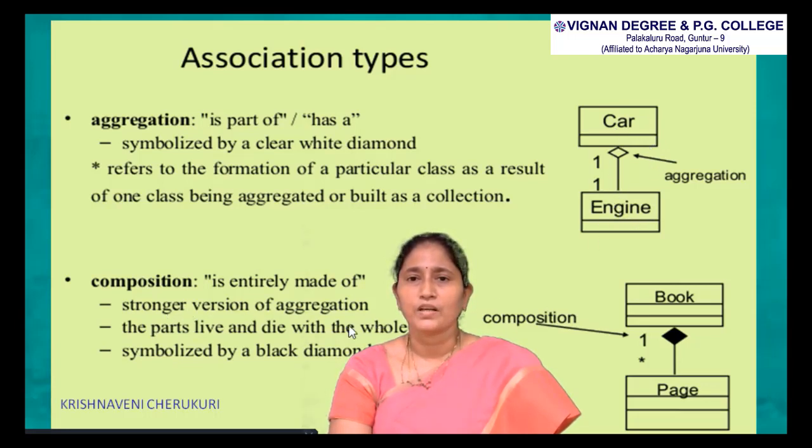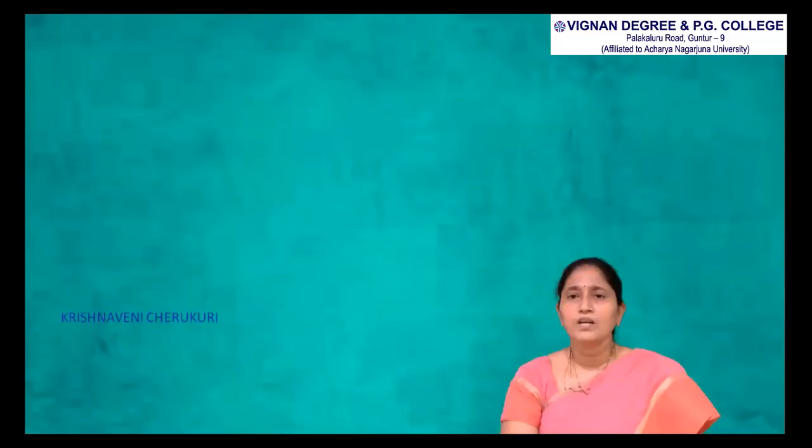Then coming to composition. Composition is entirely made of; it is a strong form of aggregation. The part lives and dies with the whole, and it is symbolized by a black diamond. If you see this example, here also we are considering two classes. One is a parent class, the book, and another one is a child class, the pages. It shows a one to many relationship. So one book contains many pages. So this is about the composition.